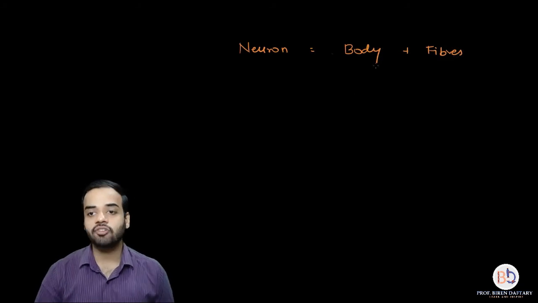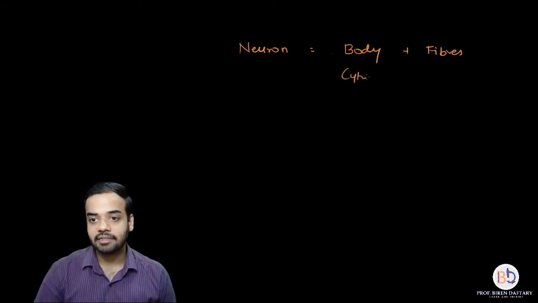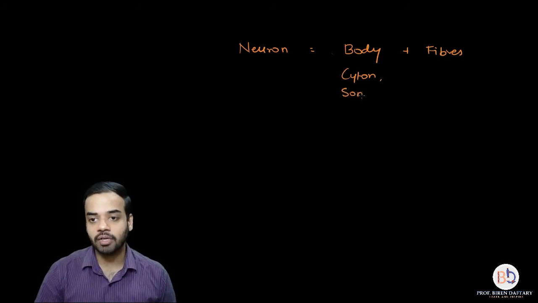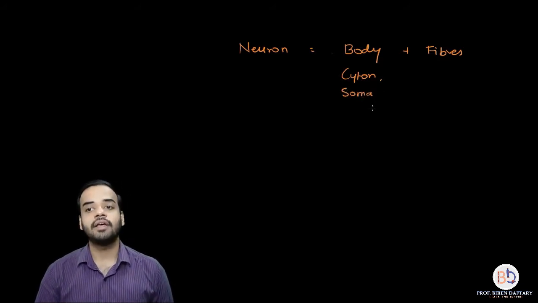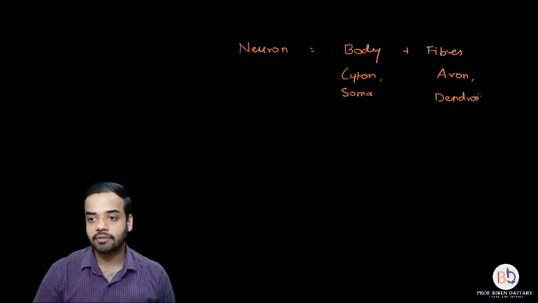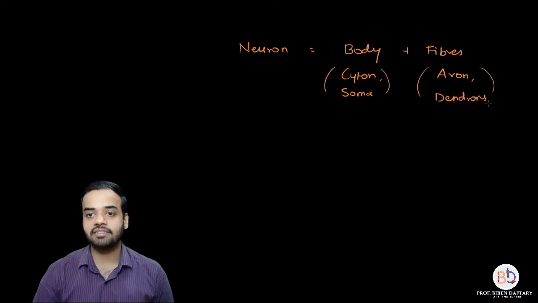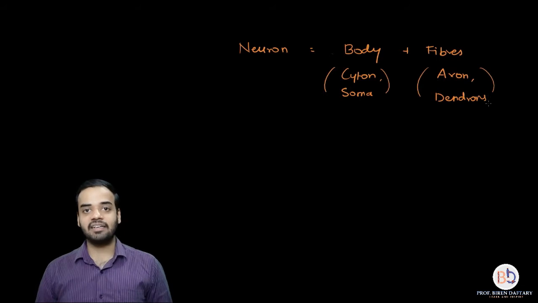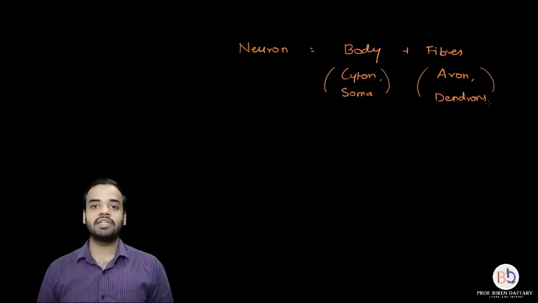The body is called the cyton, or the soma. And the fibers are of two types: axon and dendrons, correct? So we have seen this in the last lecture. In today's lecture we are going to cover the entire physical structure of a multipolar neuron. Okay, so let us start with the structure.